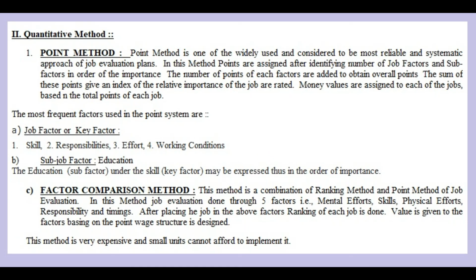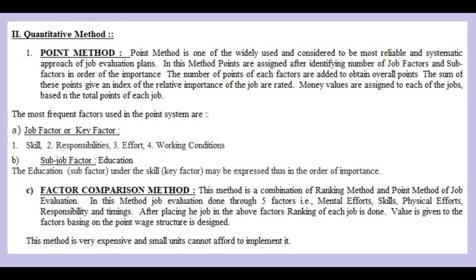So, for example, we have jobs like an officer, an executive level job. For this we give physical effort 20, mental effort 40, and skill 60 points.